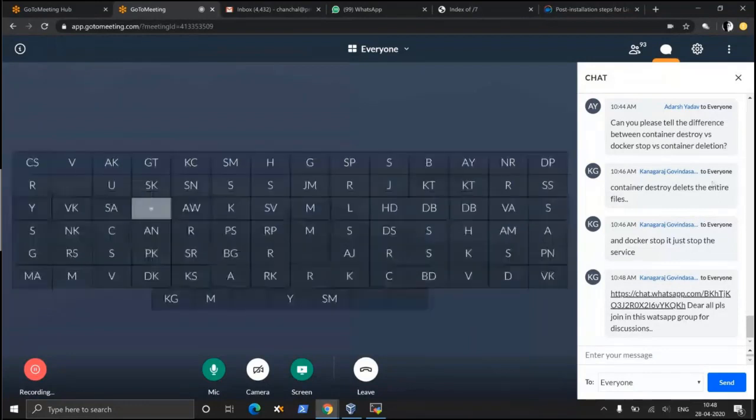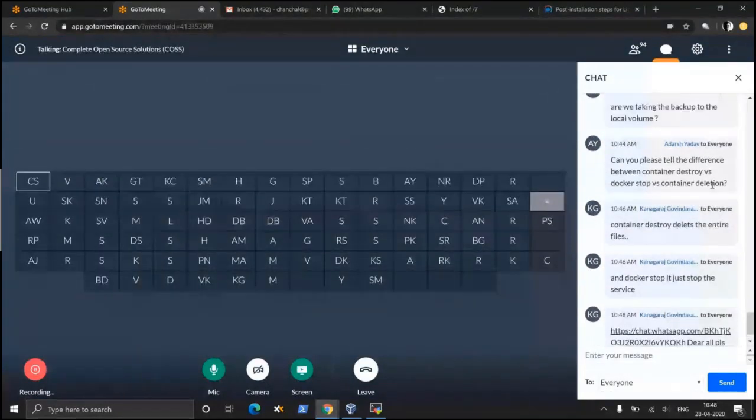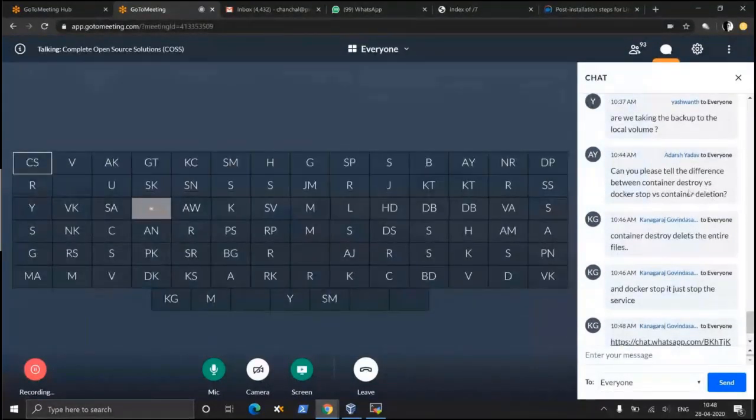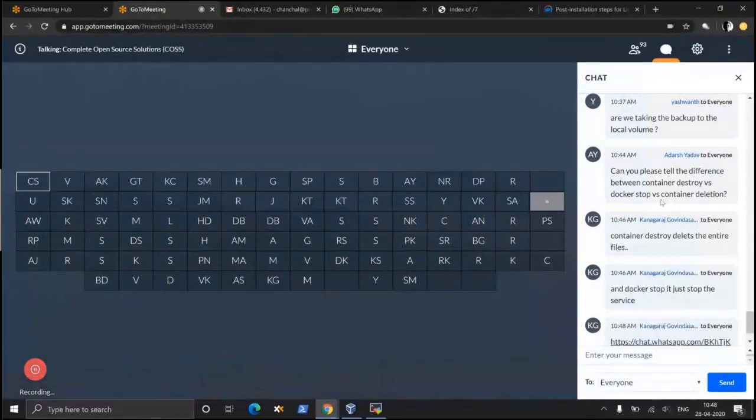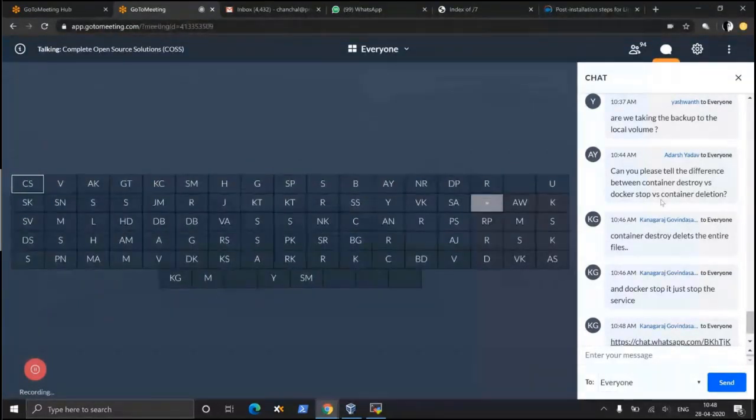Can you please tell the difference between container destroy versus container stop? Container stop doesn't destroy the container. Container stop only stops it. You can restart it. Container start again will start the same container, so the container remains on your system. Container destroy or container rm more or less stands for the same thing. It will make sure there is no trace left of the container on your system.